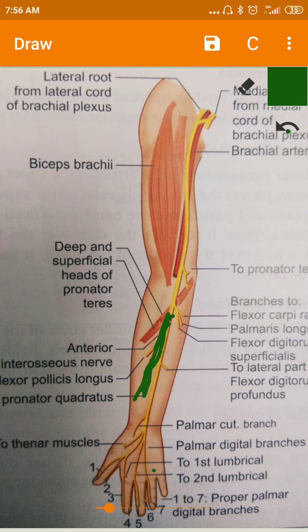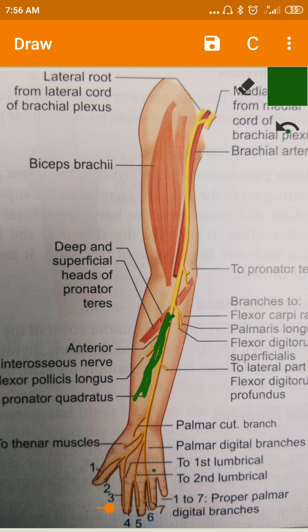Okay, muscular branches means the branches which supply muscles, articular means the branches which supply joints, and the cutaneous which supplies the skin. Okay, now we will see the anterior interosseous nerve.